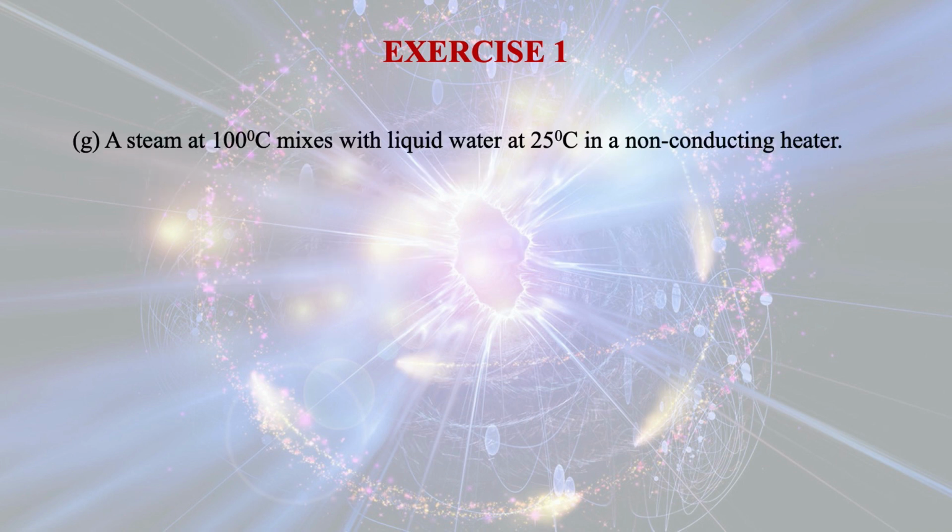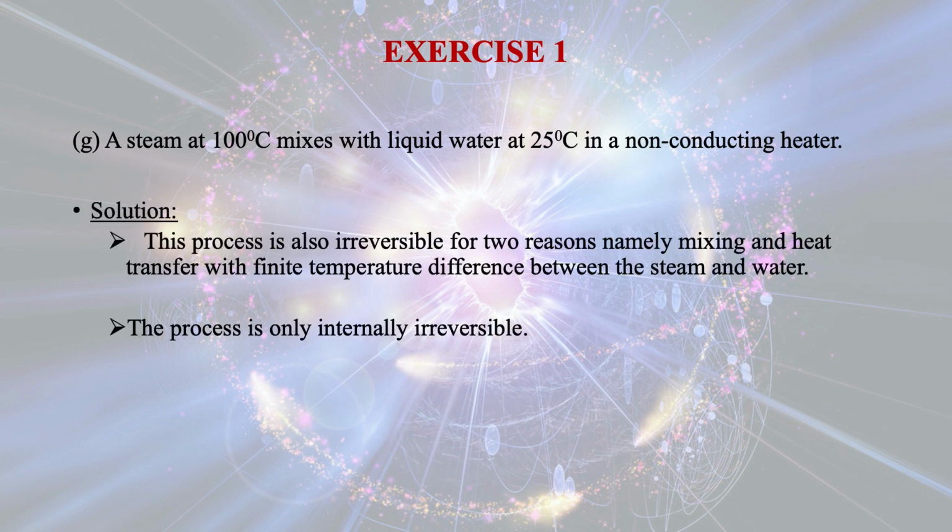Steam at 100 degrees centigrade mixes with liquid water at 25 degrees centigrade in a non-conducting container. Obviously, this process is irreversible. Now let us very quickly solve a numerical.